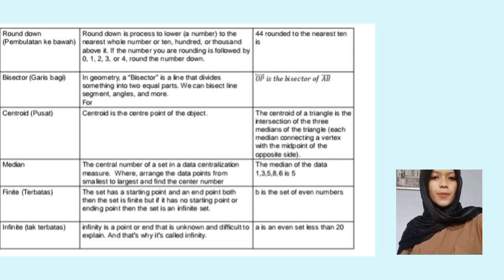The sixth vocab is bisector, or garis bagi in Indonesian. In geometry, a bisector is a line that divides something into two equal parts. We can bisect a line, segment, angle, and more. The example, line OP is the bisector of line AB.